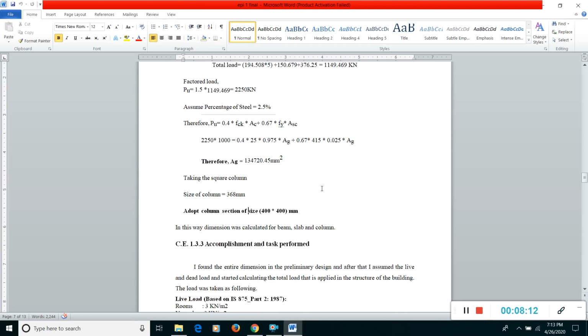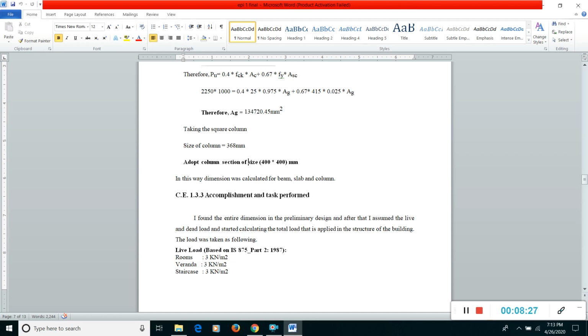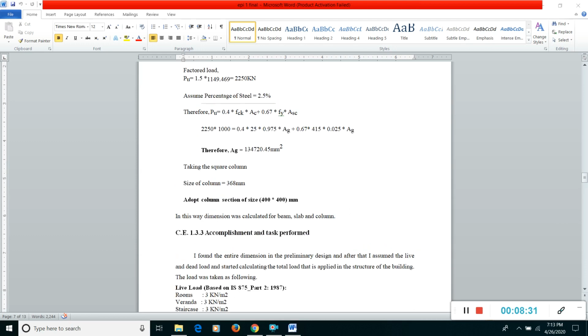Whoever has done civil engineering, or whoever has done a civil engineering building project, can easily know that, and they can easily find these things from their project before. So you can just copy them and paste them over here. But make sure it should not be exactly what you copied. You have to write it in your own answer. But this is all mathematics, so it can be a bit more the same as well.